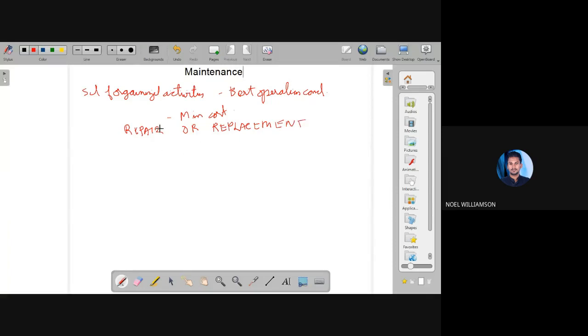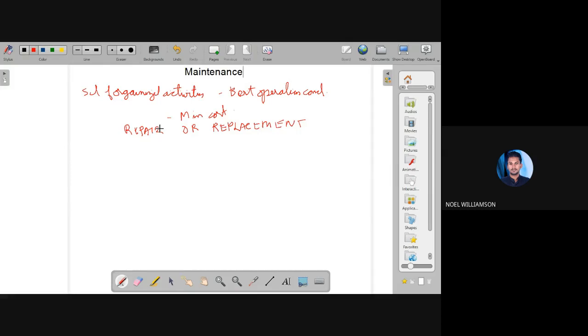Repair means after a product or an item becomes defective, then we do some repair works and make it usable. That is a repair. In some case, it cannot be repaired, so we will replace it by some other component. So this maintenance can be done by either repairing or by replacing.